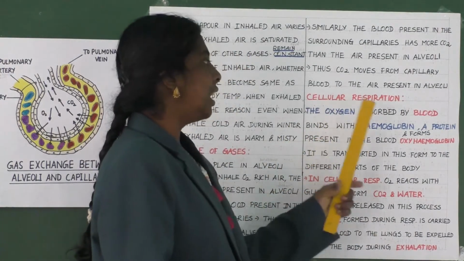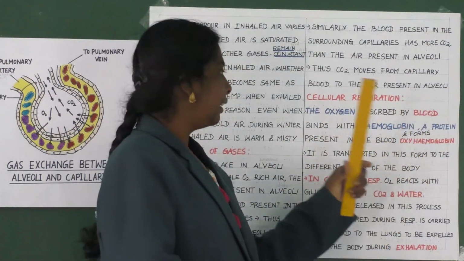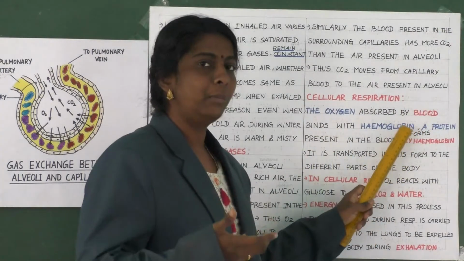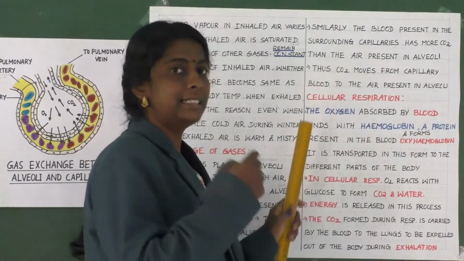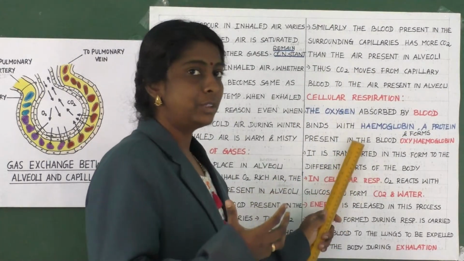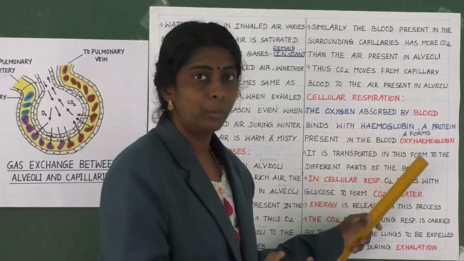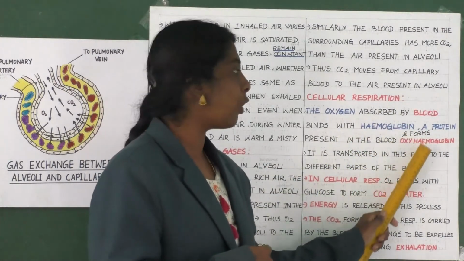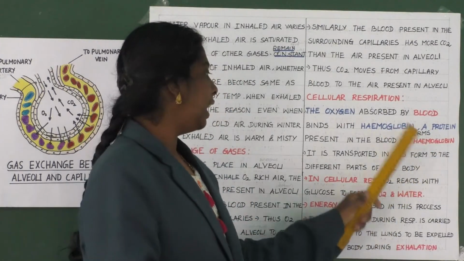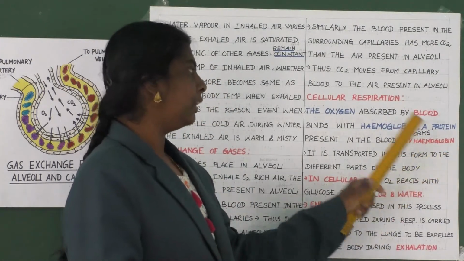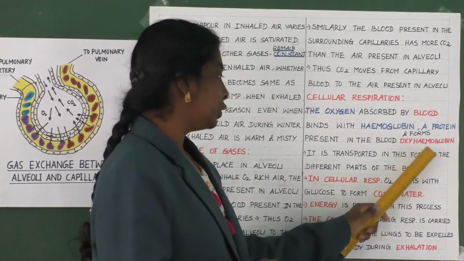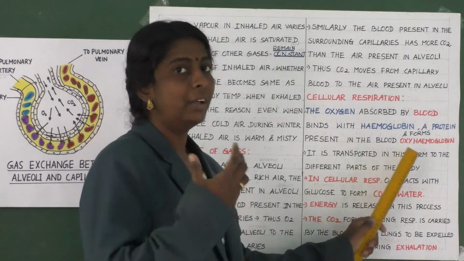The oxygen absorbed by blood binds with hemoglobin. What do you mean by hemoglobin? A protein present in the blood. Together, oxygen with hemoglobin is said to be oxyhemoglobin. And now this oxyhemoglobin is transported in this form to the different parts of the body.